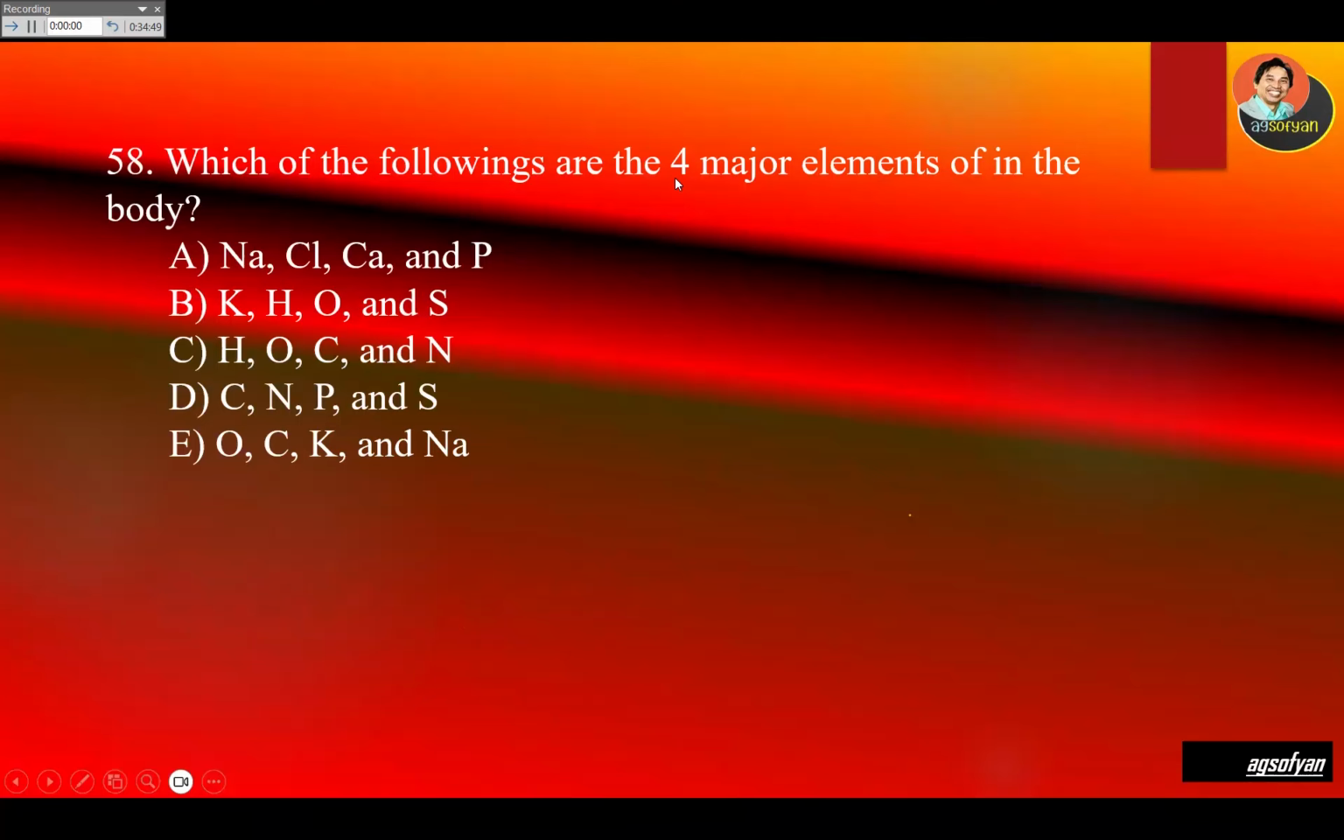Which of the following are the four major elements in the body? Okay, the most abundant one will be oxygen. And then the next one will be carbon, then hydrogen, nitrogen. So these are the four most abundant elements in our body. Hydrogen, oxygen, carbon, and nitrogen should be C.